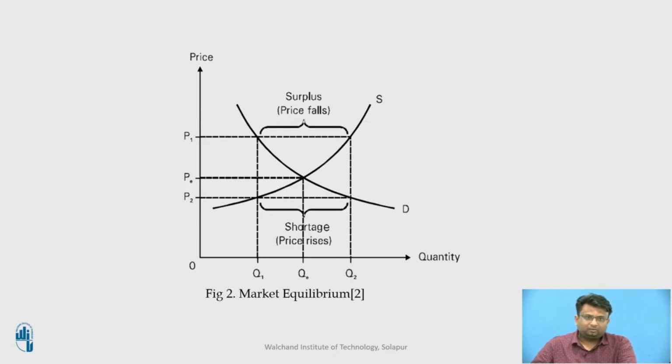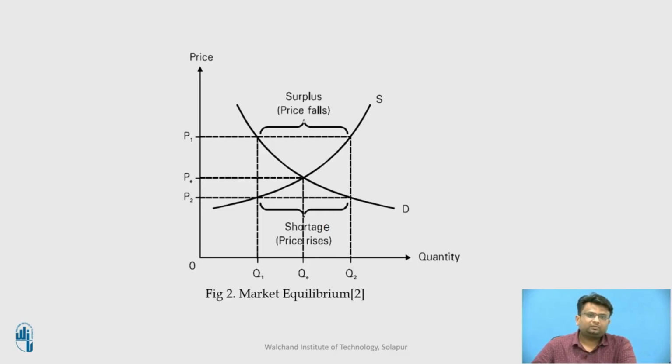If the market price is OP1, the quantity demanded by the customer will be what? OQ1, while the quantity which the producer wishes to supply is what? OQ2. Now there is thus a surplus of Q1Q2 created at this price. The surplus will lead to downward pressure on the price, and so the market price will fall. And at the lower price OP1, the quantity supplied will be what? OQ1, while the quantity demanded is what? OQ2, and therefore a shortage of supply will be created at this price, represented by Q1Q2.